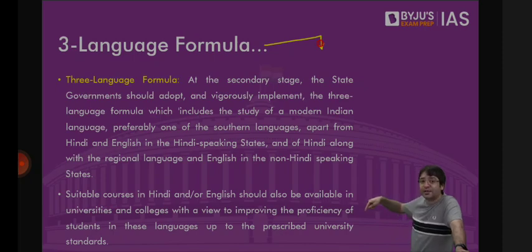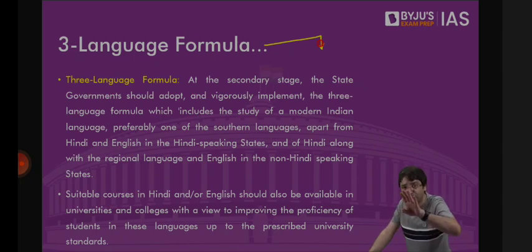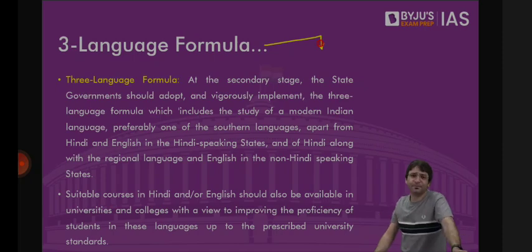Because Article 351 says it shall be the duty of the Union to promote the spread of the Hindi language so that Hindi emerges as a medium of expression for all the elements of the composite culture. Same compromise in North India as well. Students in North India will also be taught 3 languages. One, Hindi, which is their local language. Second, English, which is now a skill. And third, they should preferably select a very strong, beautiful South Indian language. So that South Indian languages are promoted in Northern India, and Hindi is promoted in Southern India. Beautiful. This was the 3-language formula.